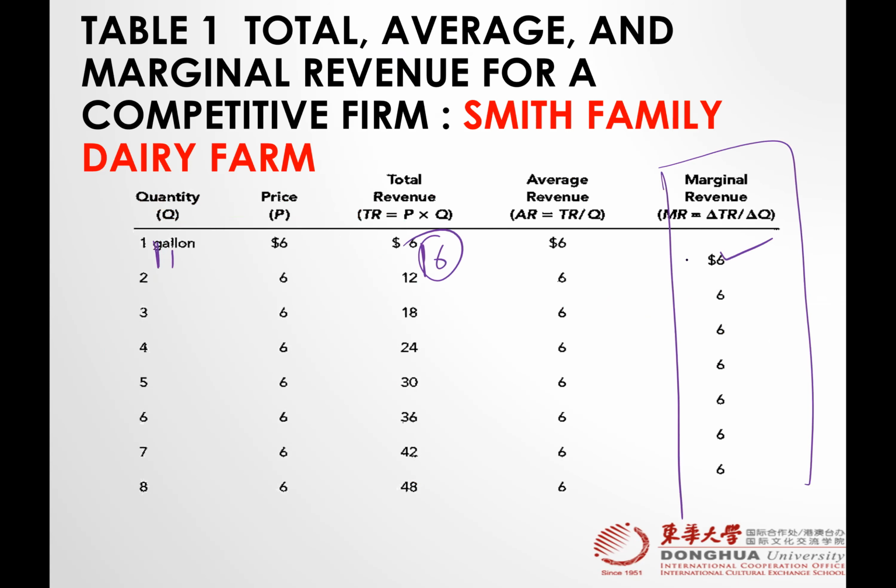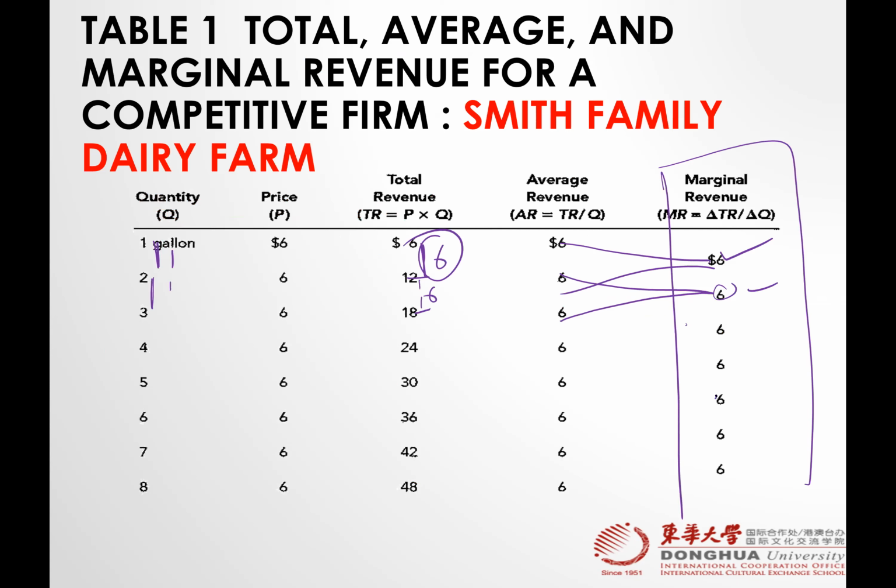So you see it is in the middle, right? So this 6 is for this one and this one, means 12. The difference is 6, and the quantity difference is 3 minus 2, also 1. 6 by 1, 6.